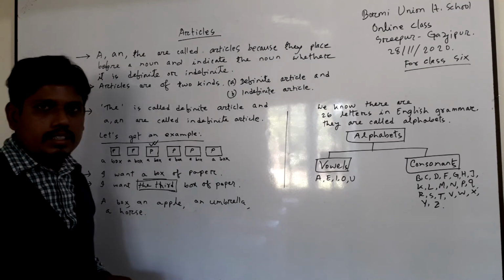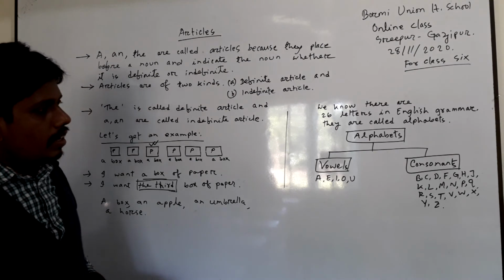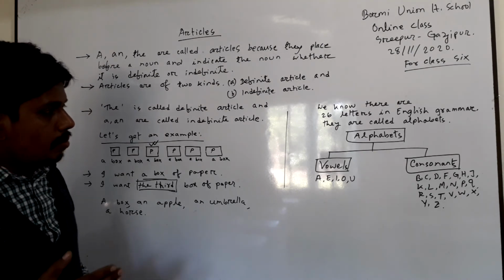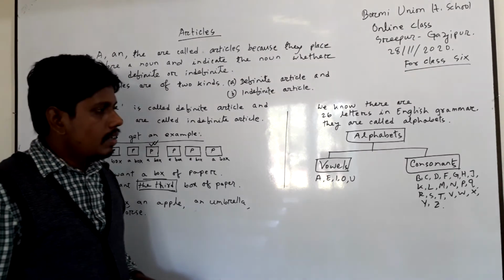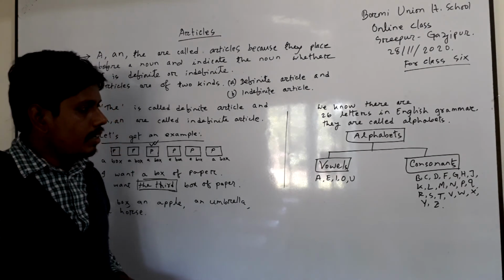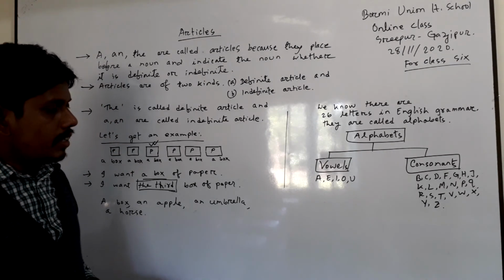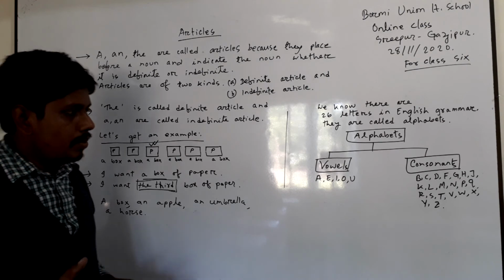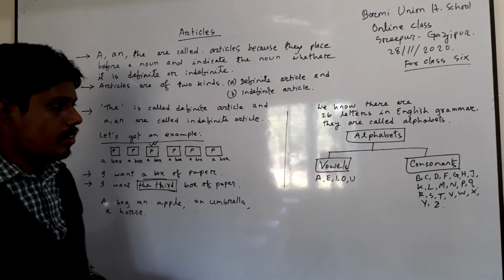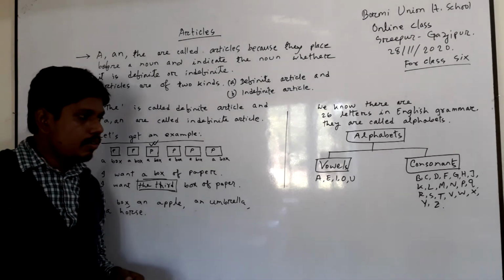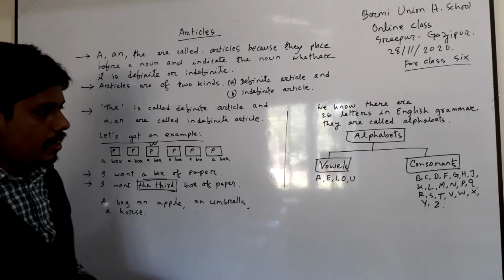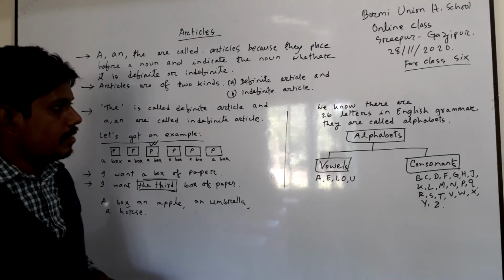They are A, E, I, O, U, and the rest of the letters are called consonants. They are 21 in number. And what are they? You already know. They are B, C, D, F, G, H, J, K, L, M, N, P, Q, R, S, T, V, W, X, Y, and Z.